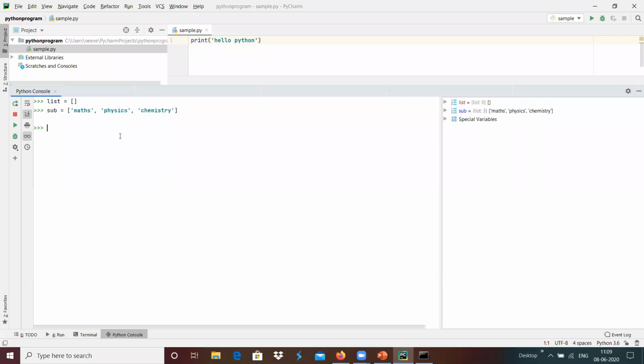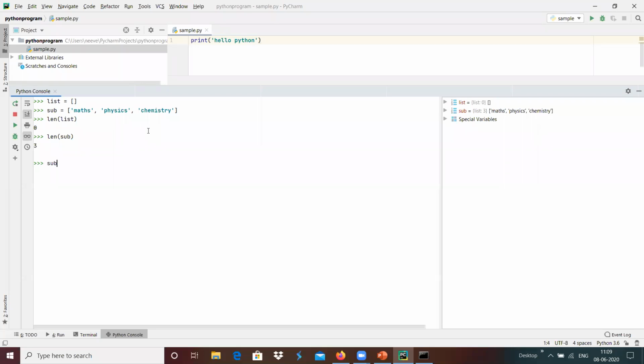Then we can have the len function to get the number of elements, maybe len of list, which is an empty list, which will be 0 elements, and len of subject list, which contains 3 elements, maths, physics, and chemistry. In order to access each element, maths is index 0, physics is index 1, and chemistry is index 2.